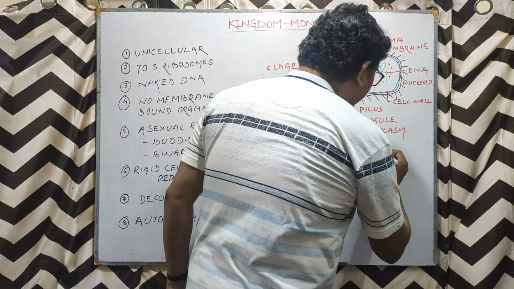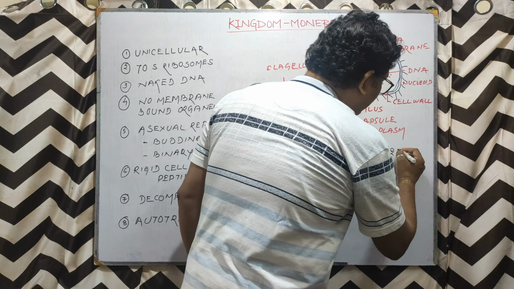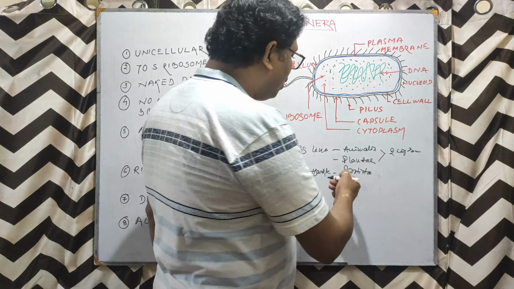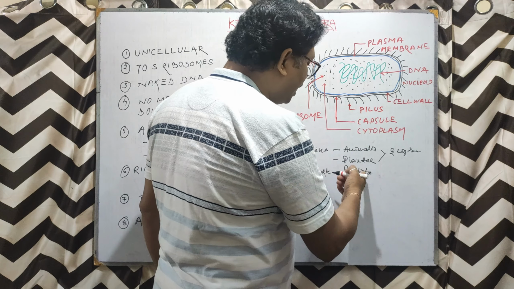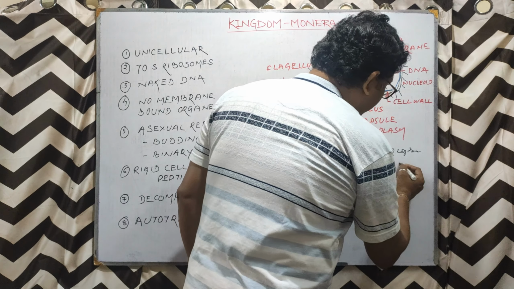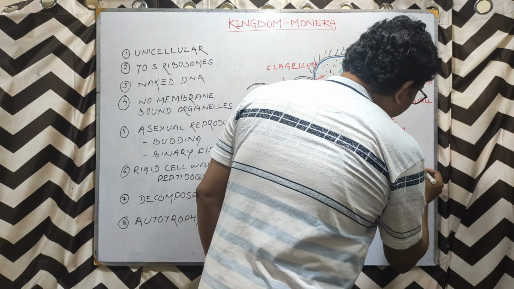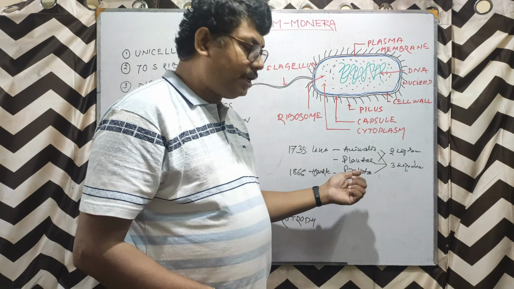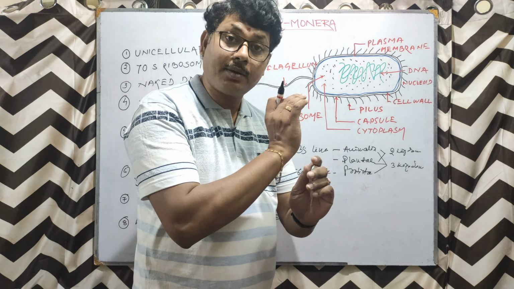So Animalia and Plantae were the 2 kingdom classification. Now, along with Animalia, Plantae and Protista, they make the 3 kingdom classification. Okay, so here also there is a basic problem.